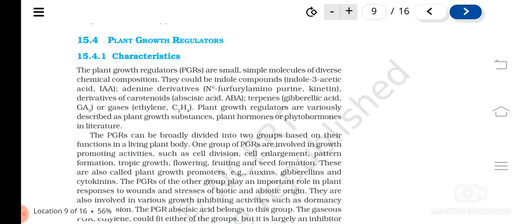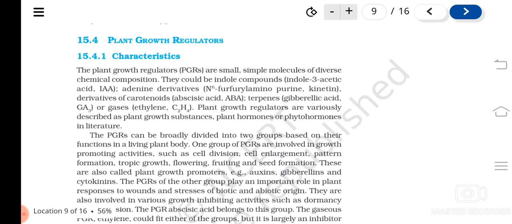Phototropism and all, you might have heard, isn't it? Means plants' stems grow towards the light, and roots grow away from the light. So like this, tropic growth. Then flowering, fruiting, seed formation, all these kind of growth promoting activities are controlled by what, plant growth promoters. The hormones that are involved in the growth promoting activities are known as what?